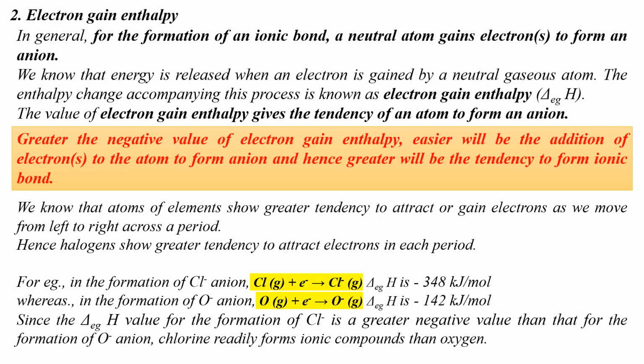Since the electron gain enthalpy value for the formation of Cl minus is a greater negative value than that for the formation of O minus anion, chlorine readily forms ionic compounds than oxygen. So, greater the negative value of electron gain enthalpy, easier will be the addition of electron to the atom to form anion, and hence greater will be the tendency to form ionic bonds.